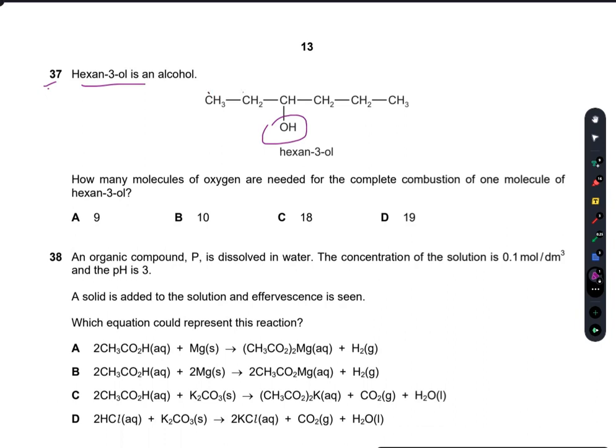So 1, 2, 3, 4, 5, 6. So C6, and am I right?